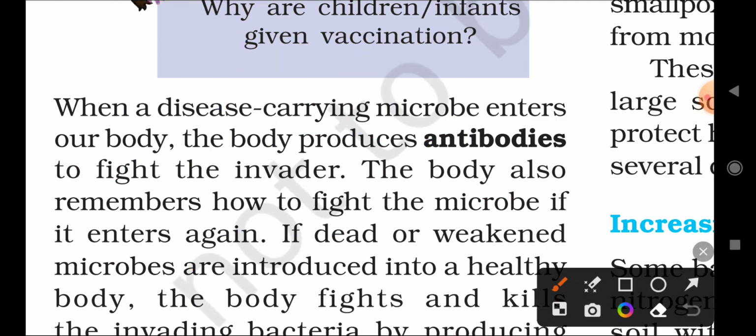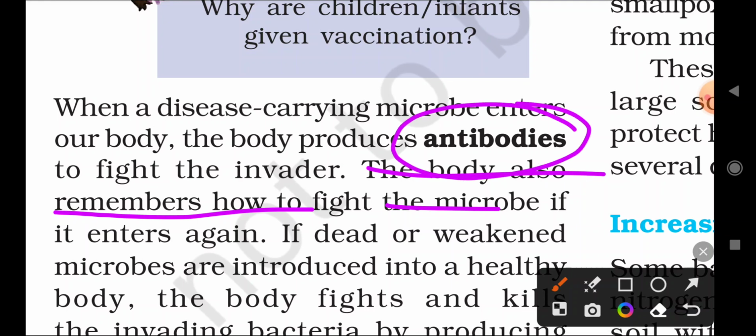The body also remembers how to fight the microbe if it enters again. When microorganisms enter the body, our body produces antibodies, correct? And the body remembers how the microbe enters and how to kill it. That information is remembered by the body.